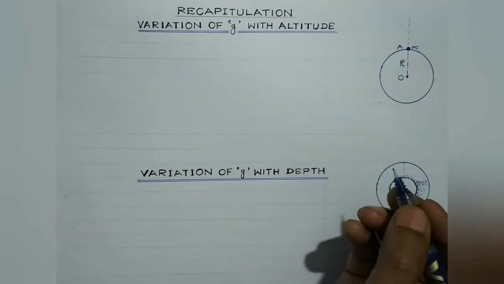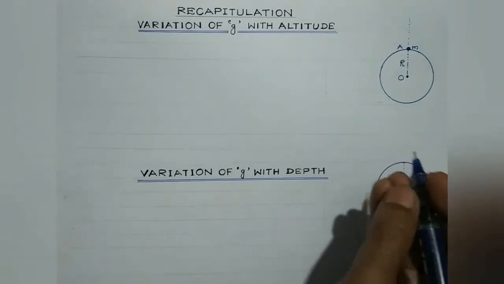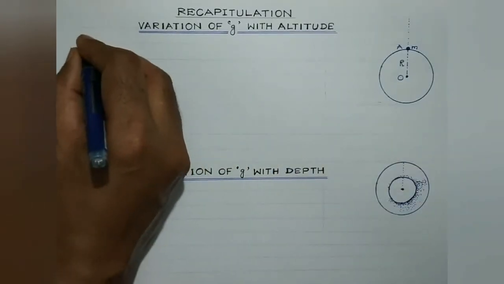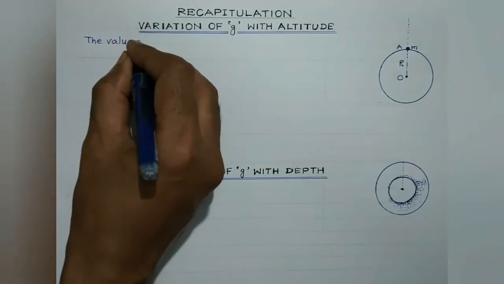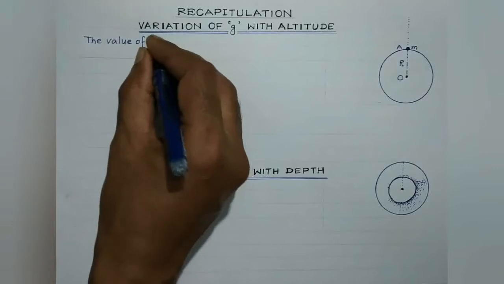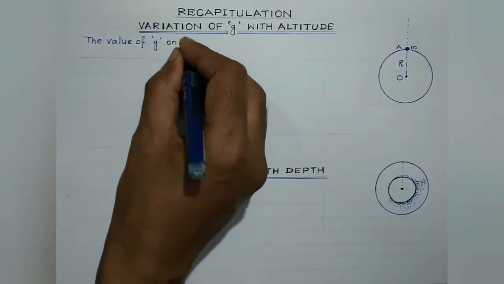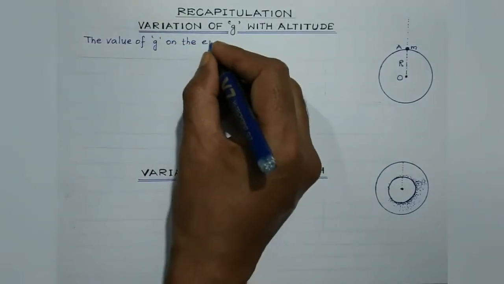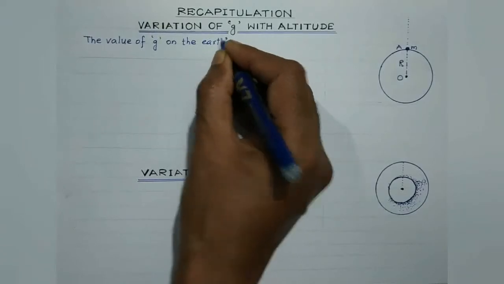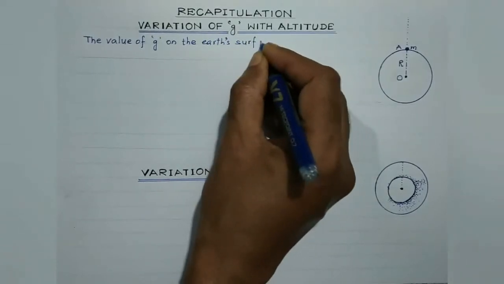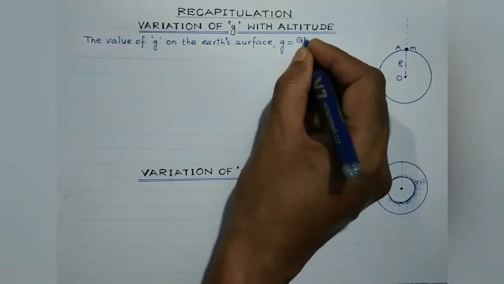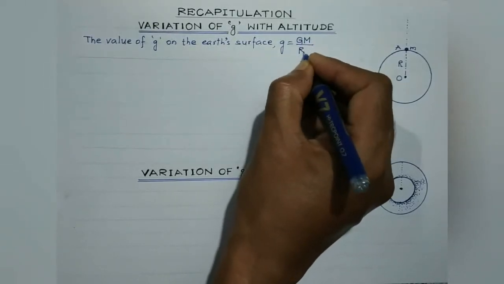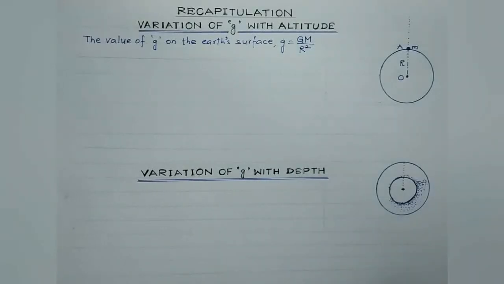At a point on the earth's surface, the value of acceleration due to gravity is given by GM divided by R square, right students?